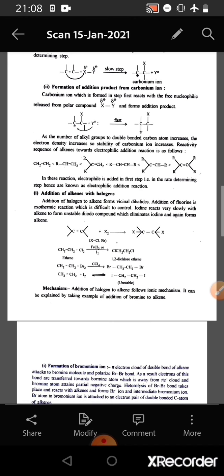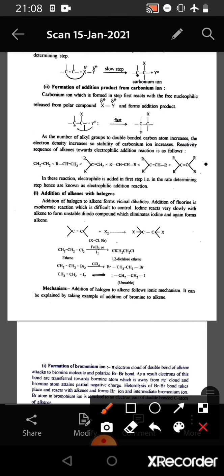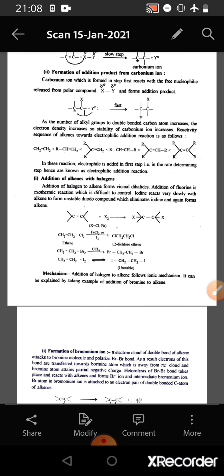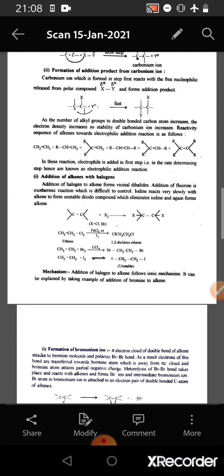If we consider the reactivity sequence of alkenes towards electrophilic addition reactions, in this series, as we go from left to right, the number of alkyl groups increases, so the stability of the carbonium ion increases. In these reactions, electrophile is added in the rate determining step, hence it is known as electrophilic addition reaction.